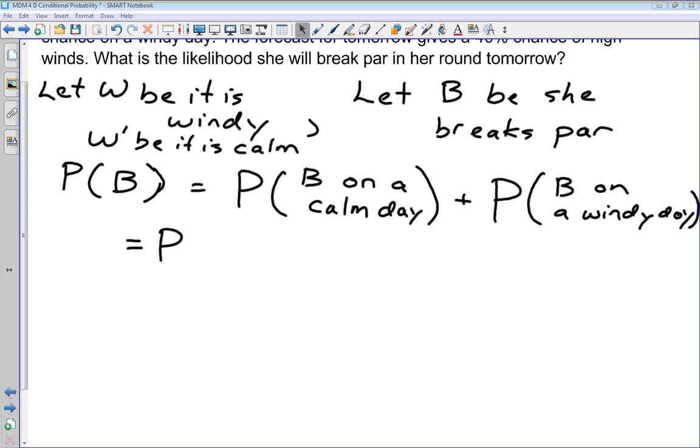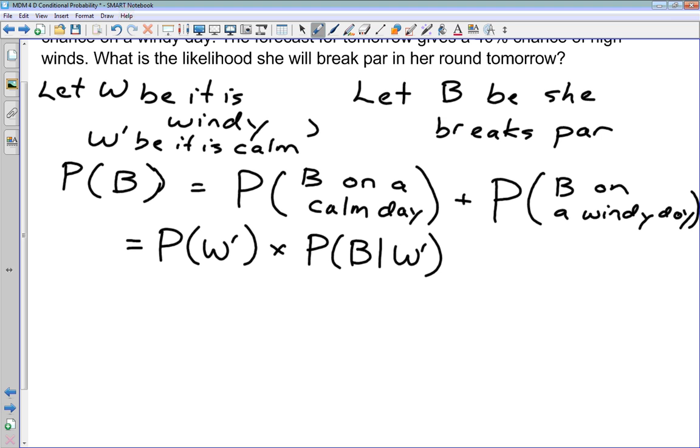The probability of her breaking par on a calm day is going to be the probability that it is a calm day, or the probability of W complement, that it's not windy, times the probability of her breaking par given that it is not windy, or the probability of B given W prime. The probability of her breaking par on a windy day is the probability it's windy times the probability of her breaking par given that it is windy.